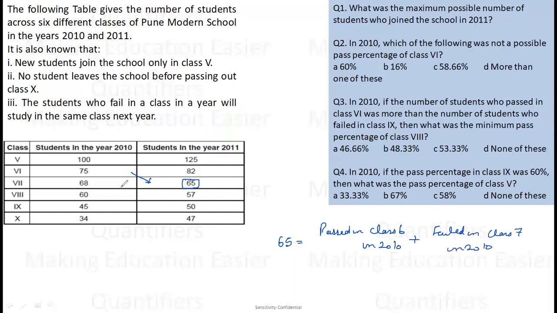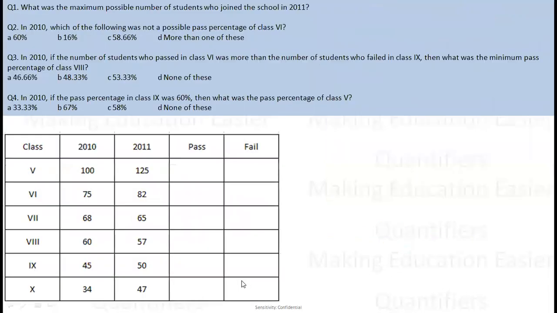So basically जो बच्चे यहाँ से फेल होके यहाँ पे आएंगे या बच्चे यहाँ से प्रमोट होके यहाँ पे आएंगे, this 65 constitutes of two things, right? So each and every variable constitutes of two things: students who passed in 2010 and students who failed in 2010, basically, right? So let me just try to build my data on these points only. Let me just think over these lines.